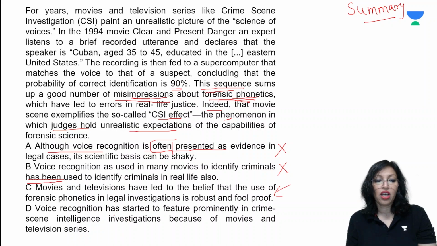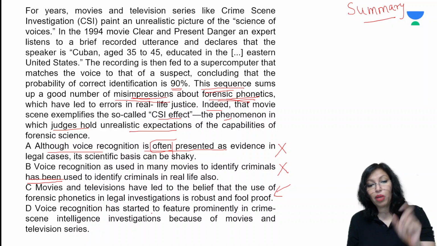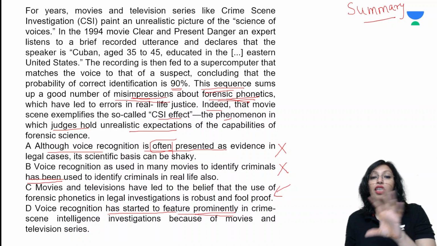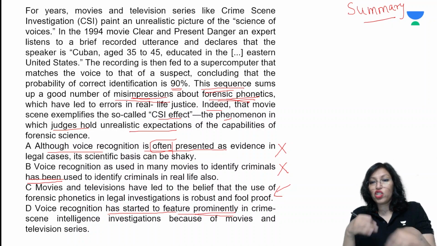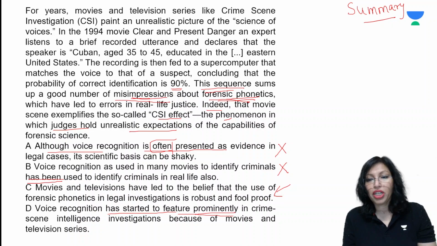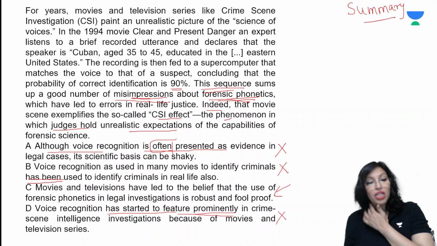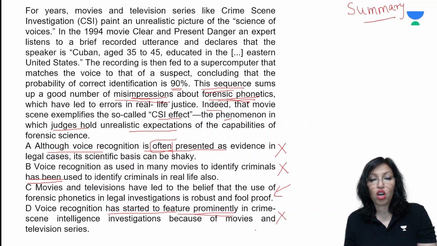Let's look at the fourth one. Voice recognition has started to feature prominently in crime scene intelligence investigation because of movies and television series. Again, the problem is that it has not really started to feature prominently, because the passage does not say anything. It says that judges are expecting it to feature prominently and to give good solutions, but that's not really happening. So again, D is over-expecting. The option appears as if it is very close to the passage, but it is not. So the best answer here, guys, should be option C.